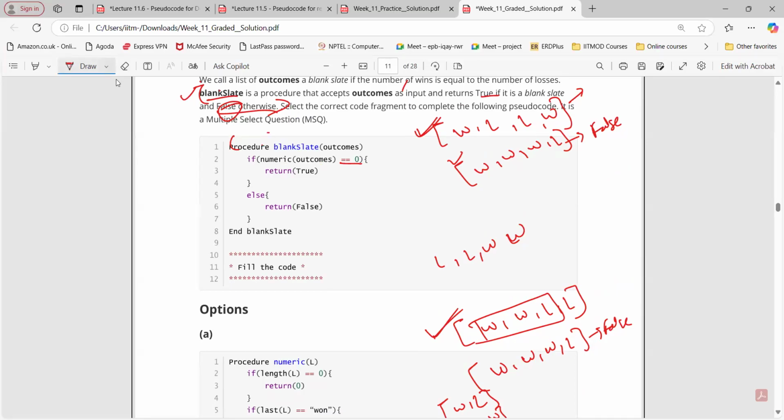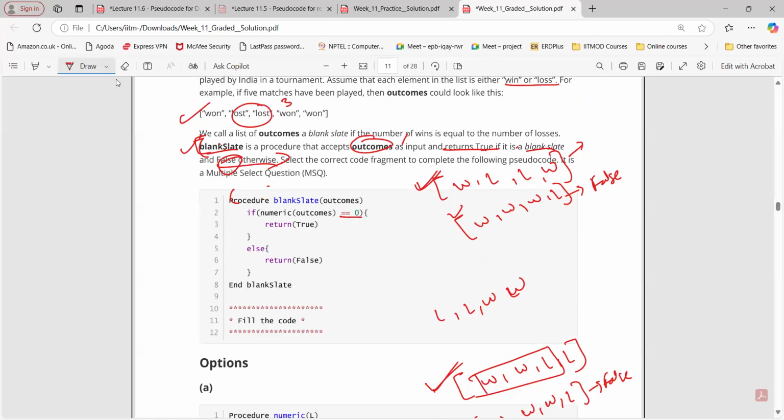Okay, so what we want to find out, see, this is a procedure blank slate. It takes the outcome as the input. It should return true if it is a blank slate. And what is this blank slate here? You can see when the number of wins and number of losses are equal, then it should return true. Otherwise, it should return false, right? This is the output of this particular procedure.